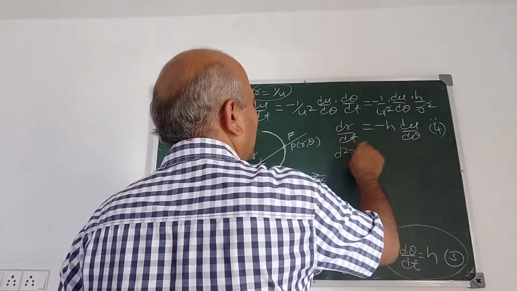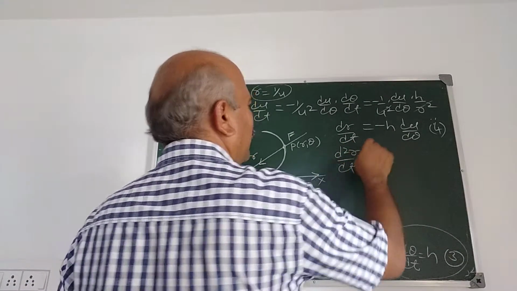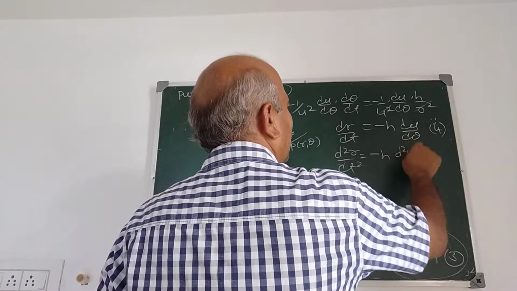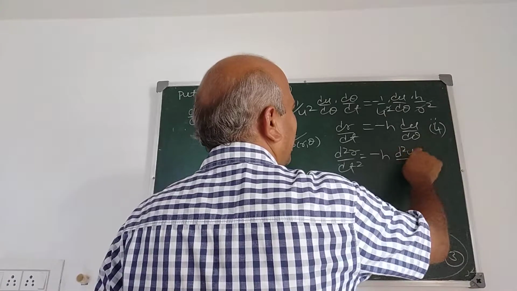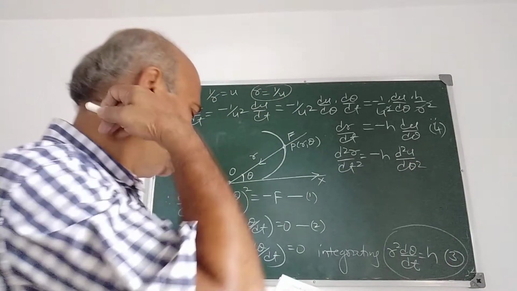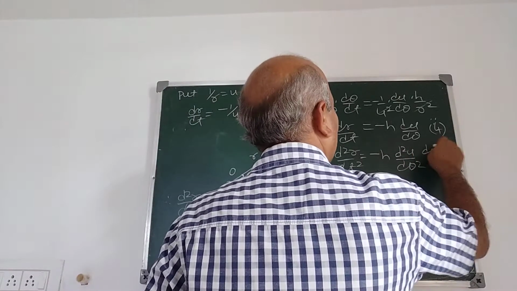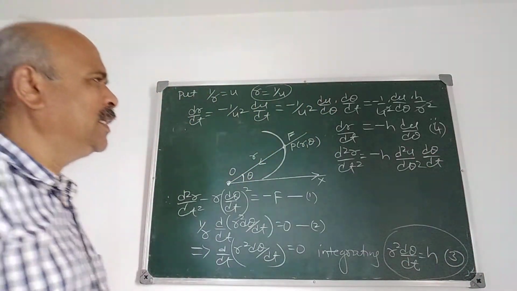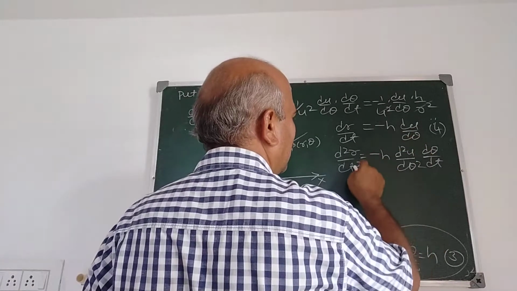Now find out d2r by dt square. What is d2r by dt square? Minus h constant, d2u by d theta square into d theta by dt. Differentiate du by d theta with respect to t.